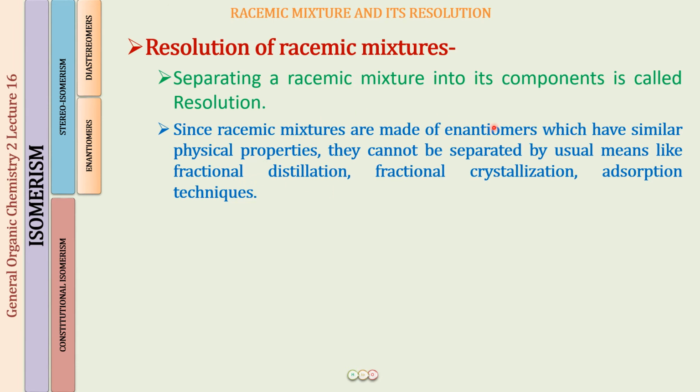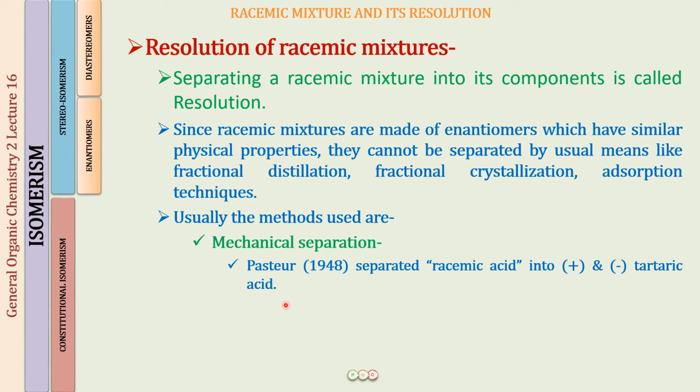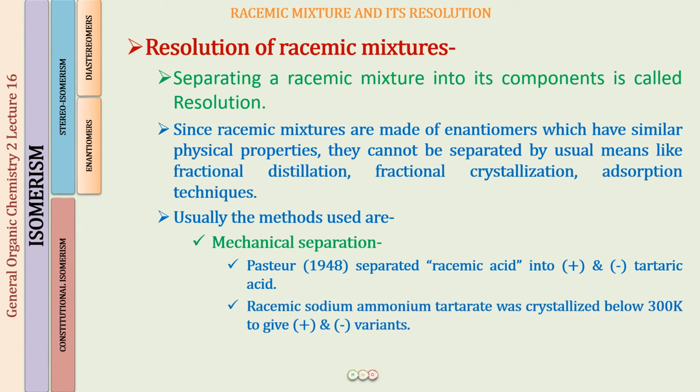Here, the enantiomers have the same physical properties, so we cannot separate them by using these processes. Then what are we supposed to do? Let us learn a few ways in which we can separate the racemic mixture. Usually, number one, the method that we are going to use is a mechanical separation. This method was given by Pasteur in the year 1948. He separated the racemic mixture of tartaric acid into the plus and minus tartaric acid. What did he do? He took the racemic sodium ammonium tartarate and crystallized it below 300 Kelvin to give the plus and minus variants.